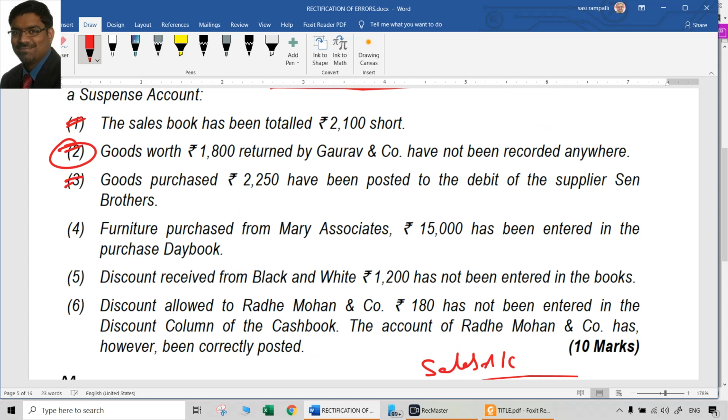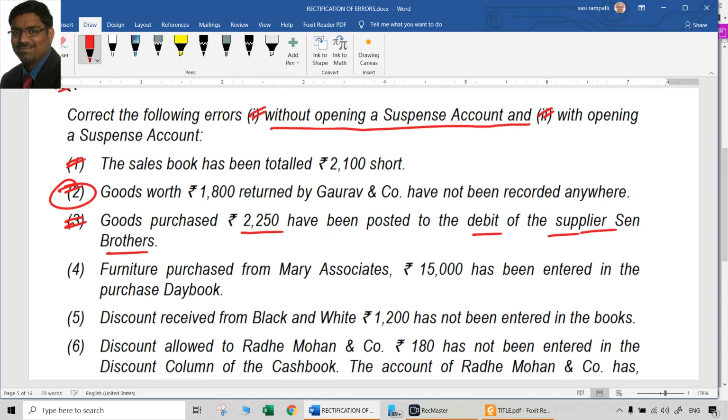Then third, goods purchased worth 2250 have been posted to the debit of supplier Sen Brothers. Again, a mistake happened with an account called Sen Brothers. See, ideally when you purchase goods, purchase account is debited. The person who sells us goods is called a creditor. In this case, Sen Brothers is our creditor. His account should have been credited. But what happened? By mistake, it was debited.